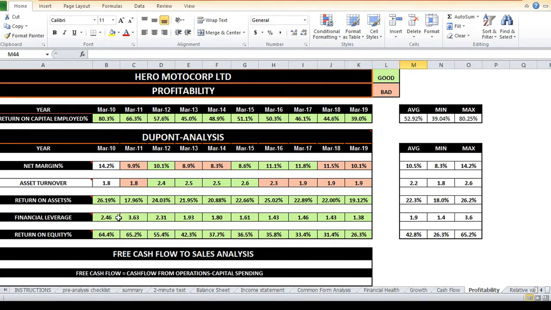Financial leverage is essentially a measure of how much debt a company carries relative to shareholders' equity. Unlike net margins and asset turnover ratio, for which higher ratios are always better, financial leverage is something you need to watch carefully. As with any kind of debt, a judicious amount can boost returns, but too much can lead to disaster.